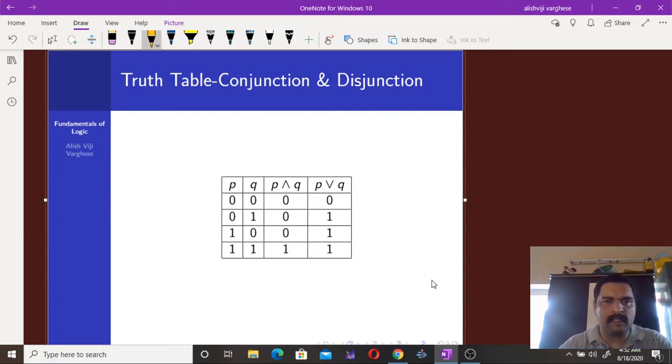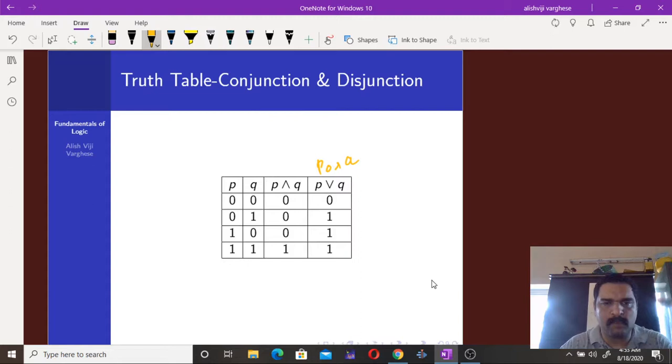So for conjunction, P and Q is true only when P as well as Q is true. So only in this particular case, P and Q is true. And disjunction, P or Q, is true when either P or Q is true.